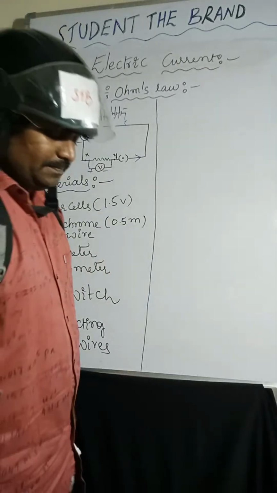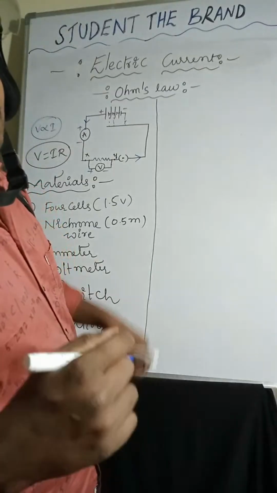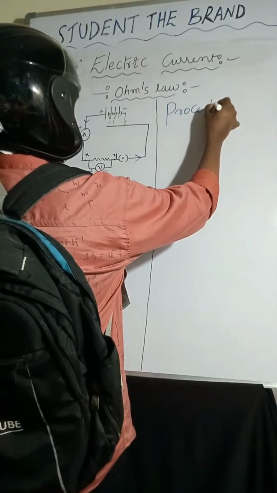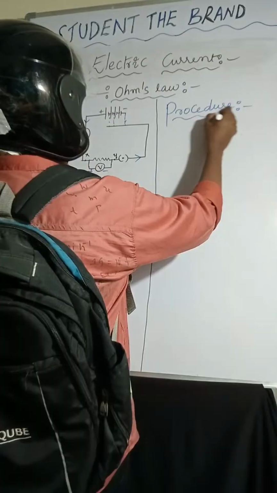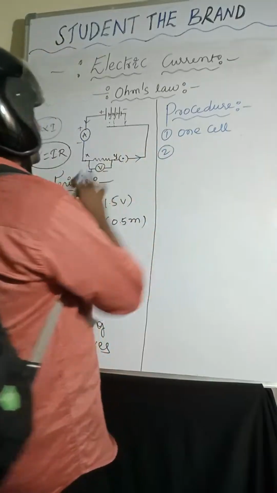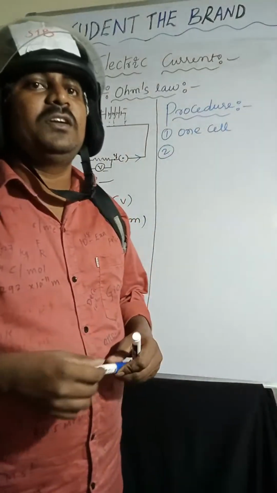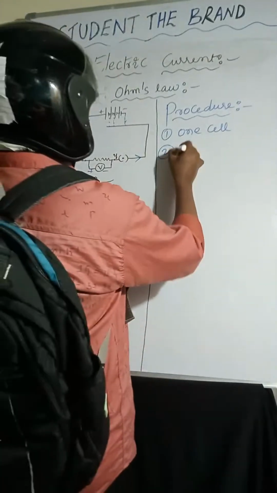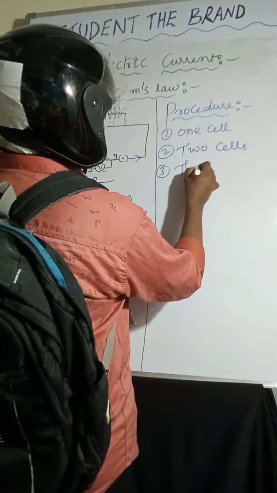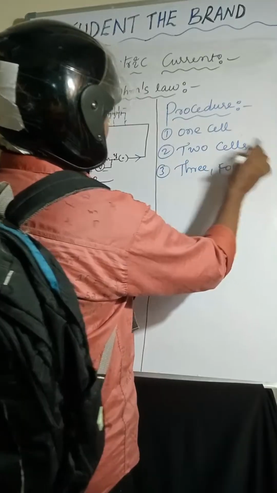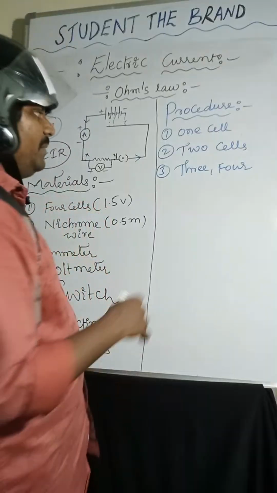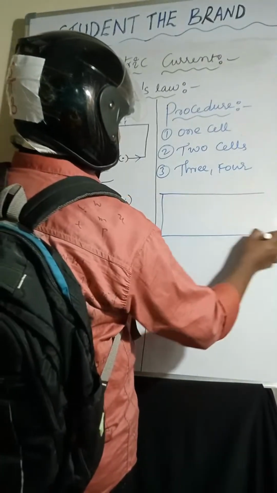Now, what is the procedure? First, connect one cell and note down the reading of the ammeter and voltmeter. Then connect two cells and note down the readings. Repeat the process for 3 and 4 cells, and write the values in tabular form.